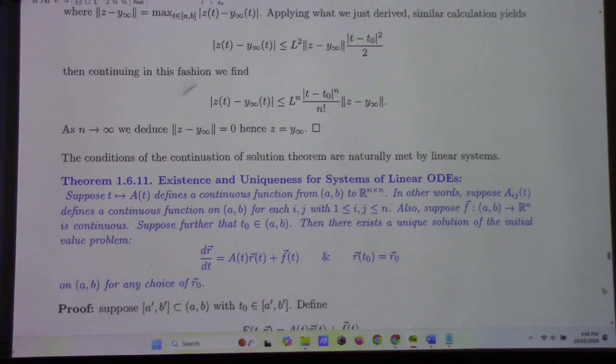And the proof of this is actually quite simple. So suppose you've got a closed subinterval of the open interval AB. I'll just use A prime B prime for that. And you've got t naught an element of A prime B prime. Well, what do we have?